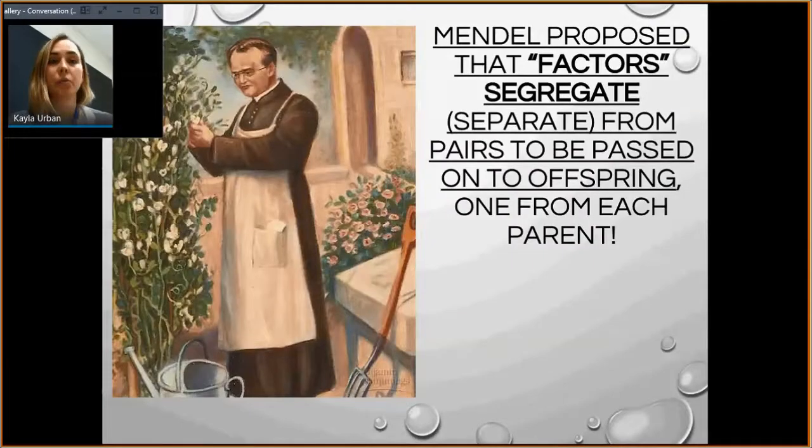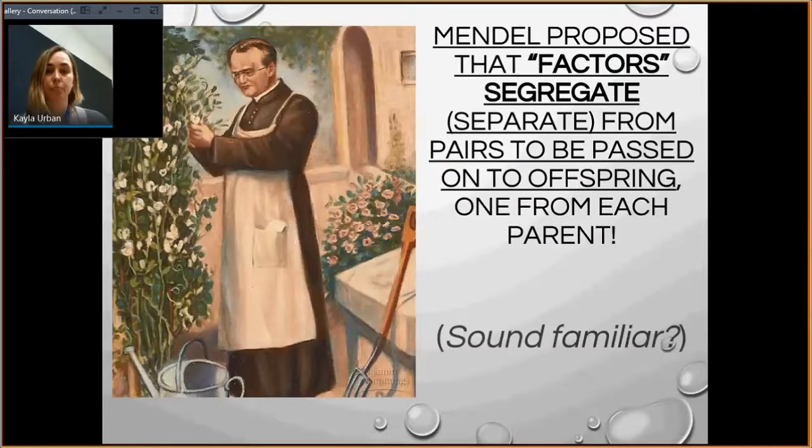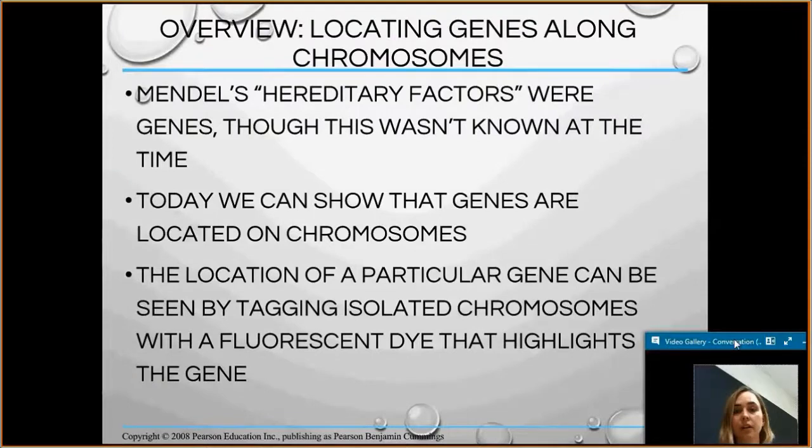So to explain why that happened, Mendel proposed that there are different factors, and that's what he's calling the alleles, that segregate or separate from the pairs to be passed on to offspring from each parent. Mendel's hereditary factors were genes, and he didn't know this at the time because DNA had not yet been discovered, genes had not yet been discovered. We didn't know exactly how or what mechanism was used to pass things on.